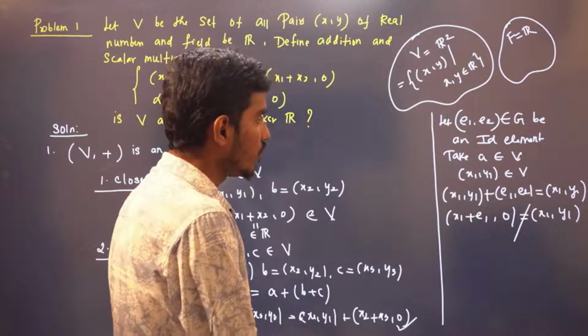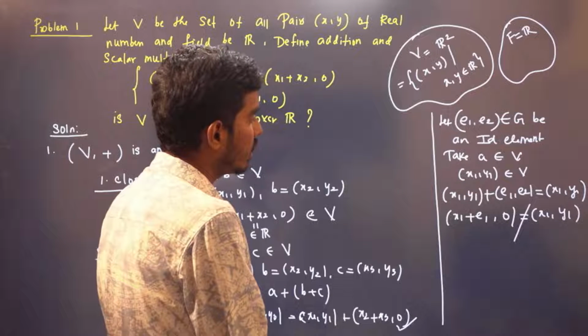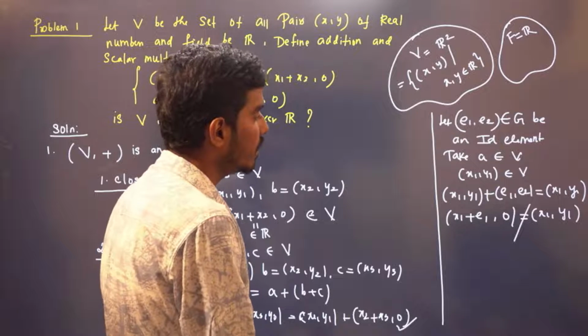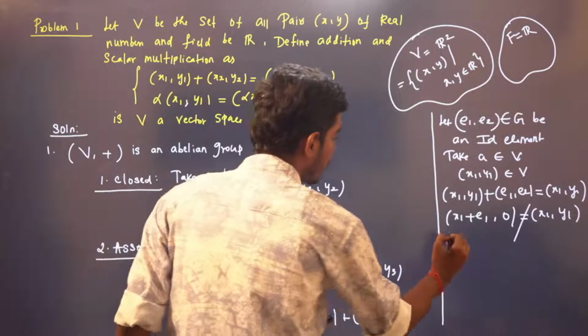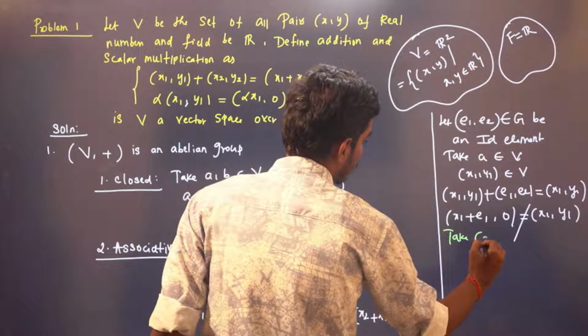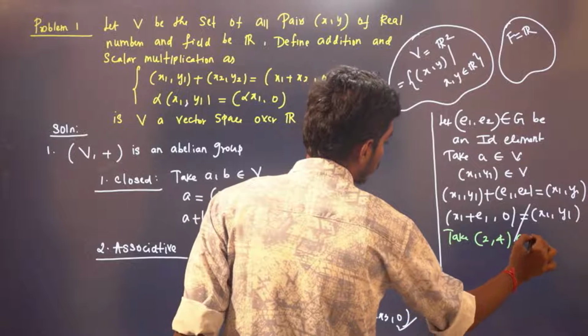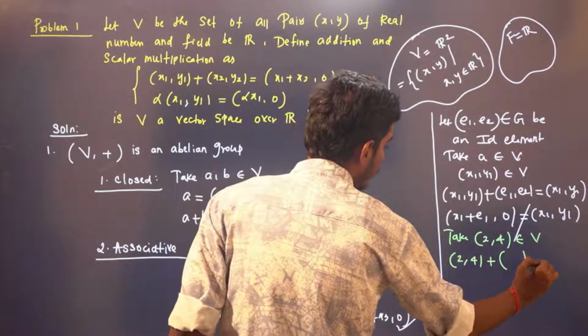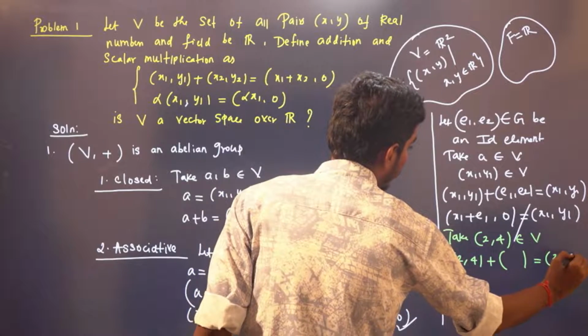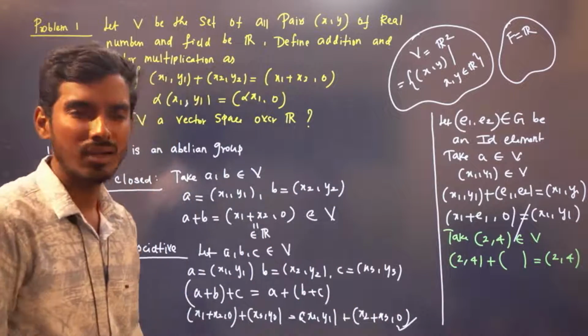So therefore, you take any element. For example, let us take (2, 4) belongs to B. Now with (2, 4), you need to add something. You have to get (2, 4) again. Not at all possible, right?